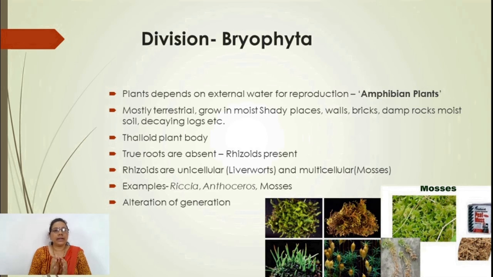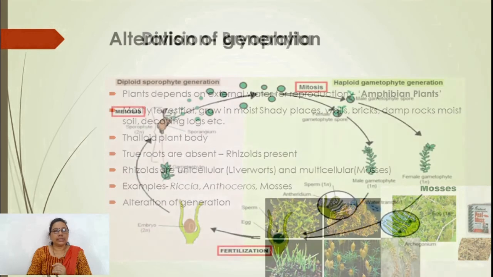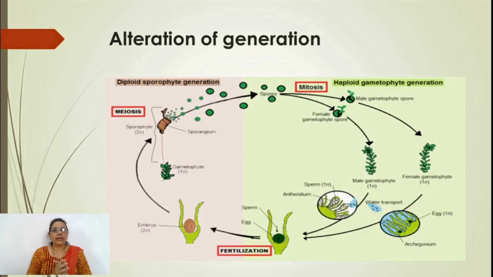They again show alternation of generation, that is change in generation. Here we can see in this slide the main plant body, which is gametophytic in nature. It may produce male antheridium and female archegonium. They produce the male gamete, called the sperm cell, and the female gamete, the egg cell. They fuse to form a diploid zygote. After fertilization, they produce the